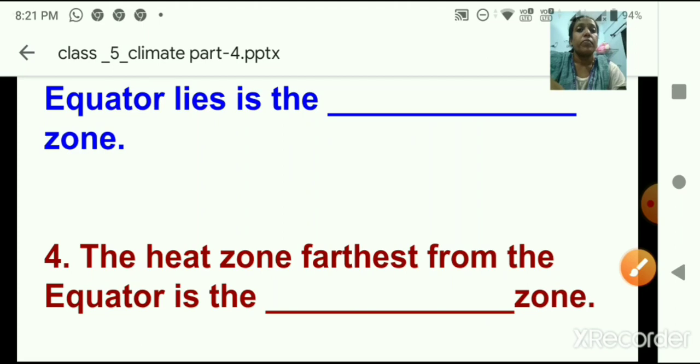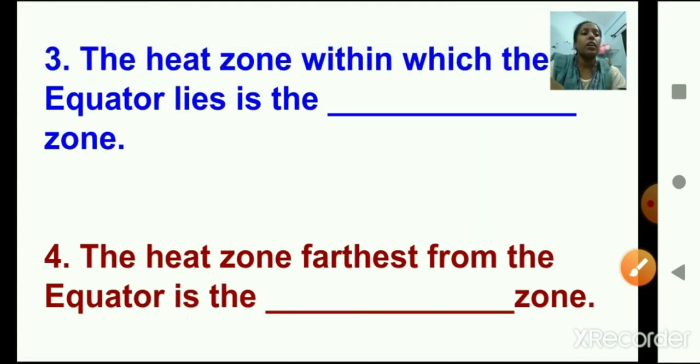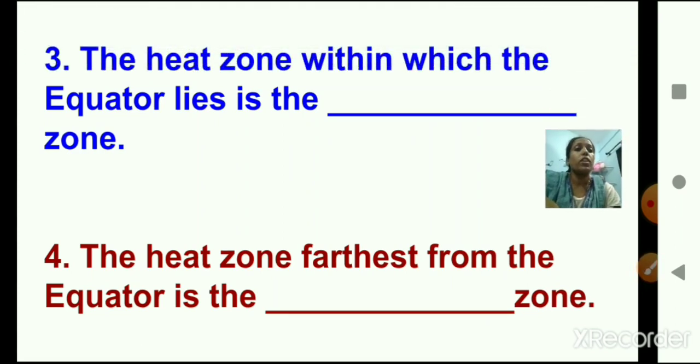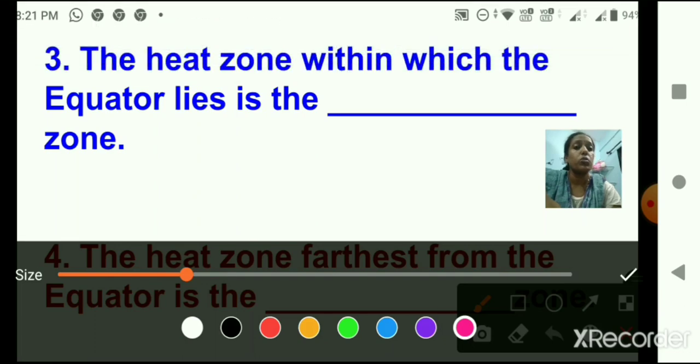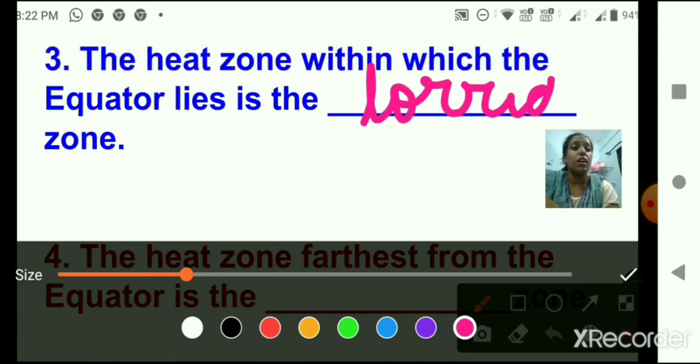Number 3. The hot zone within which the equator lies is the dash zone. Equator lies in which zone? Yes, correct. It lies in the torrid zone. So we'll write here torrid, T-O-R-R-I-D.